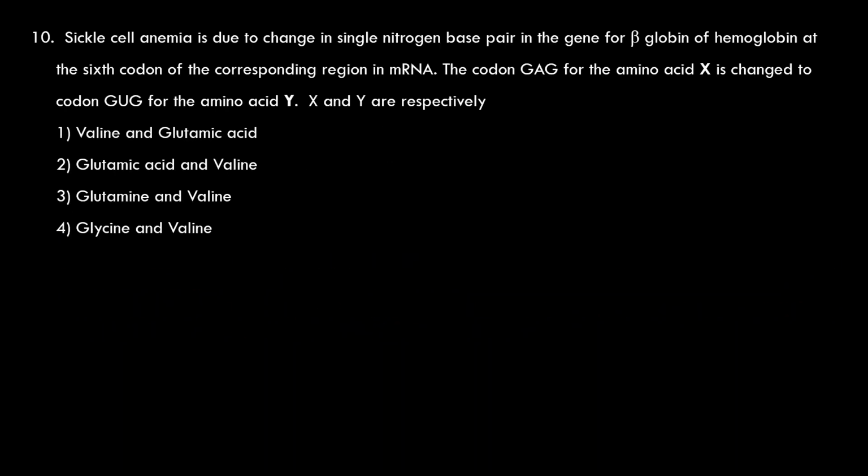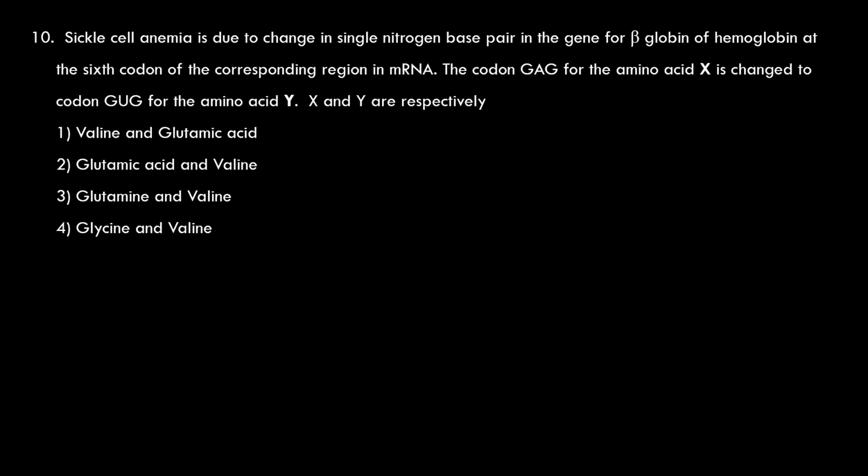Coming to the next question. Sickle cell anemia is due to change in the single nitrogen base pair in the gene for beta globin of hemoglobin at the 6th codon of the corresponding region in messenger RNA. Absolutely true. The codon GAG for the amino acid X is changed to codon GUG for the amino acid Y. X and Y are respectively.